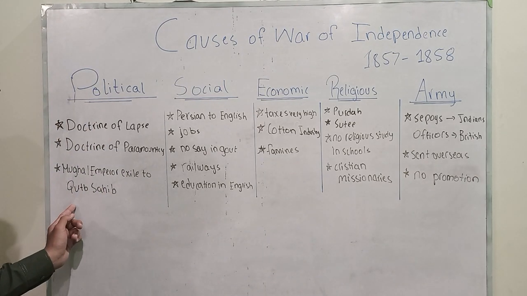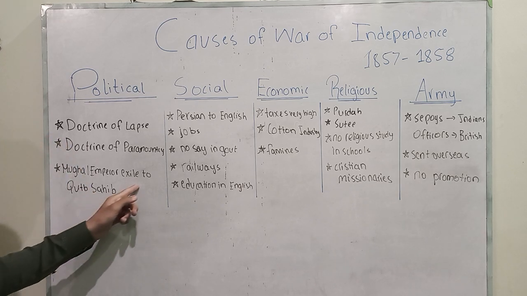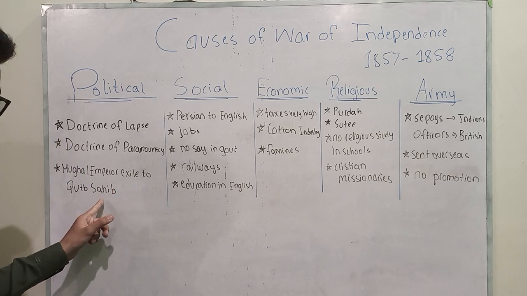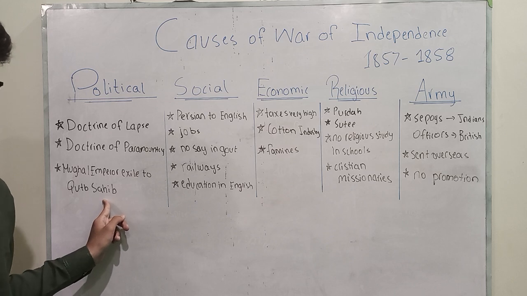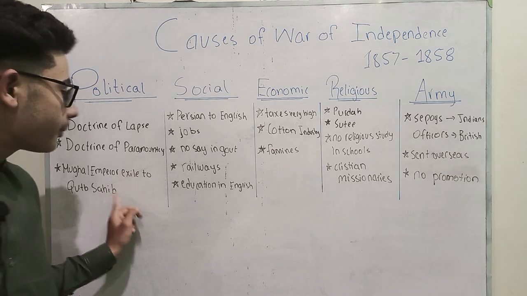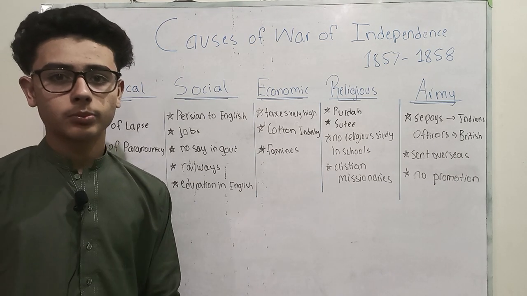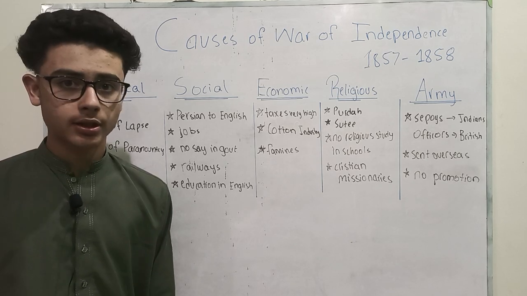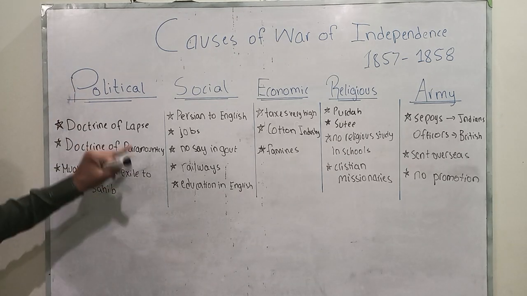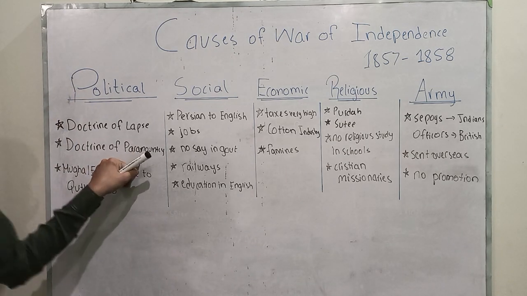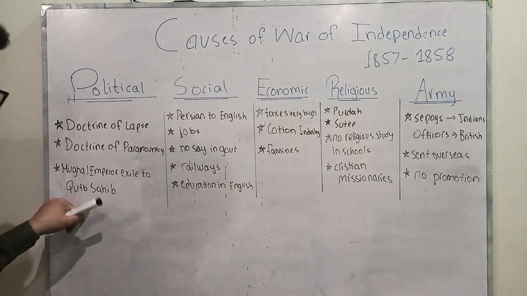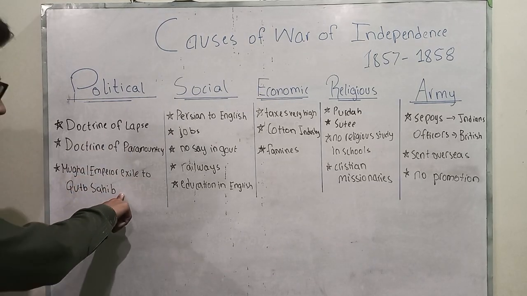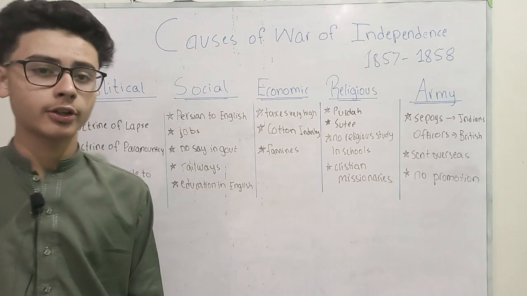The third was the Mughal emperor was exiled to Qutub Sahib. It was a more obscure place for the emperor to be sent because the emperor was an important figure for the Muslims. So these two led to resentment in Indians because their lands were grabbed by the British, and this led to resentment among Muslims because the Mughal emperor was a very important figure to them.